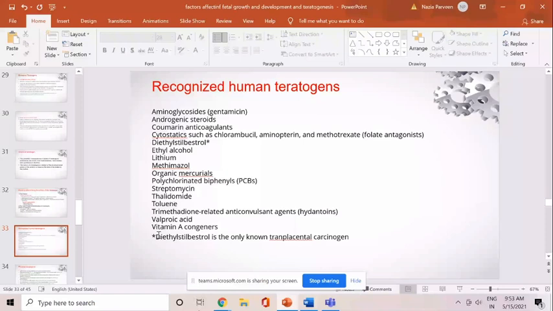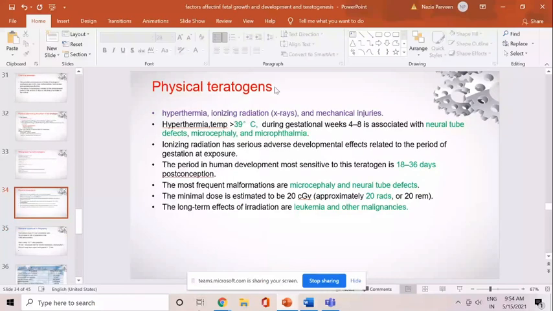What about physical teratogens? In this category, we have hyperthermia, ionizing radiation, X-rays, and mechanical injuries. Hyperthermia, as I told you, a fever temperature of more than 39 degrees Celsius during gestation weeks 4 to 8 can lead to the formation of neural tube defect, microcephaly, or microphthalmia.